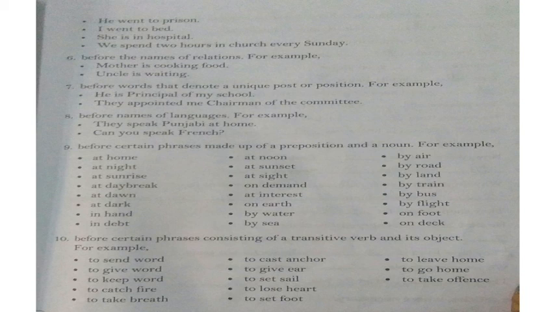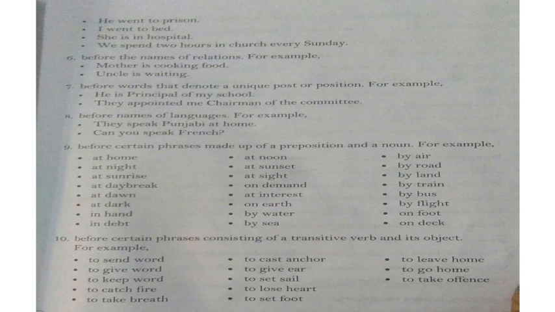Before the names of certain buildings, that is the fifth one. He went to Paris. So there also we had not used any article, as the rule is that before the names of certain buildings such as school, court, prison, hospital and church, we omit their articles. I went to bed. So there also the article is omitted. She is in hospital. We spend 2 hours in church every Sunday. So there we omit the articles.